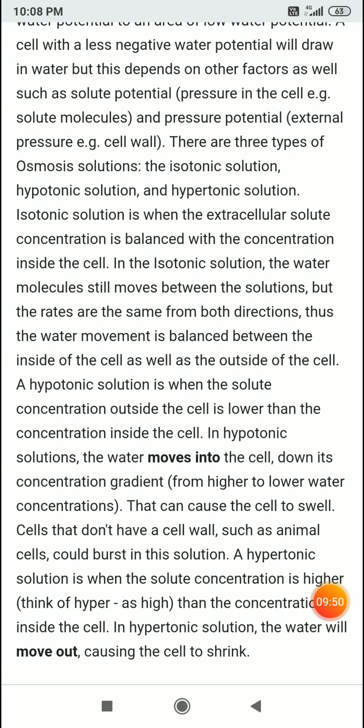Hypertonic solution is when the solute concentration outside is higher than the concentration inside the cell. In a hypertonic solution, the water will move out, causing the cell to shrink.